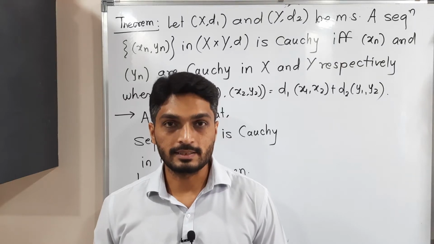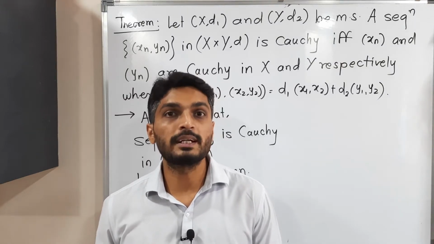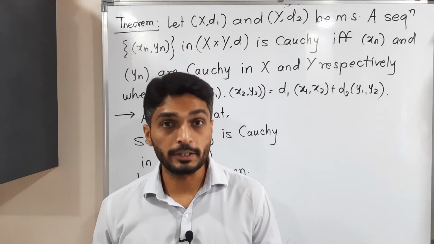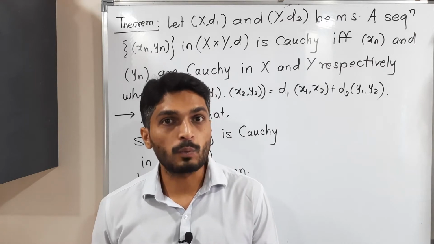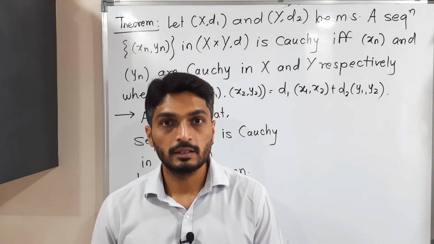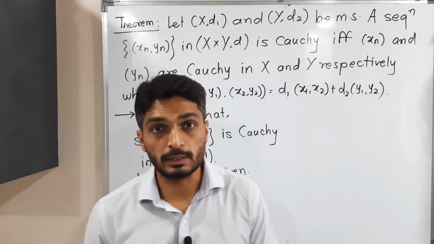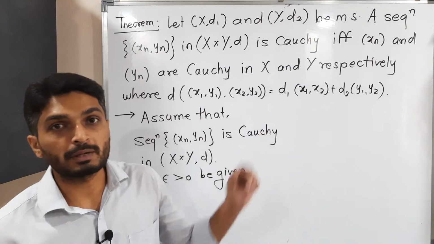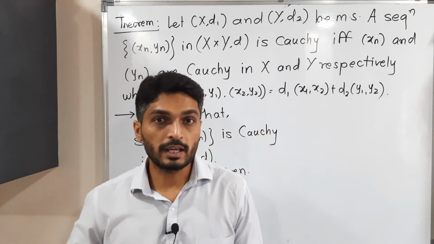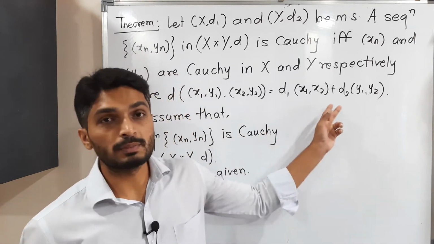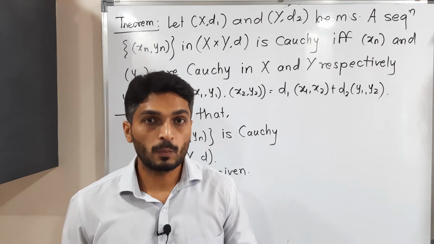Let us discuss this result. Here we have two metric spaces (X, d1) and (Y, d2). With the help of X and Y, the product metric is defined. In the case of the product metric, different definitions are possible, but here they have defined this product metric in this way: d1 of x1 comma x2 plus d2 of y1 comma y2.